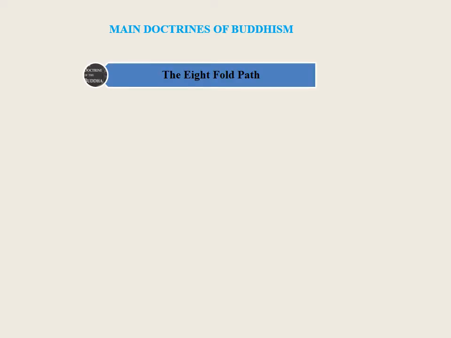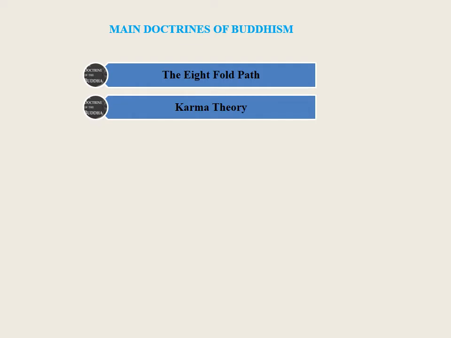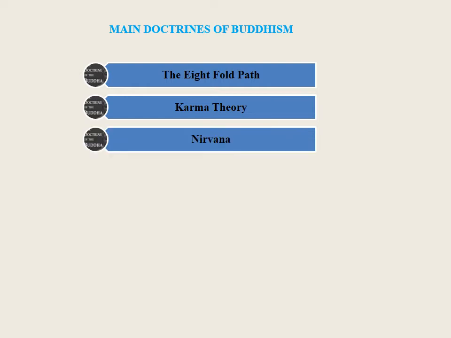In this slide, we will discuss the main doctrines of Buddhism. The Eightfold Path is one of them, which was discussed in the previous slide. Next to the Eightfold Path is the Karma theory. Buddha believed in the theory of karma. Whatever a man sows, he reaps. Neither sacrifice nor any prayers to God can change a man's destiny. Nirvana. Man's ultimate aim in life is to attain nirvana, the final bliss which is free from desire and sorrow.